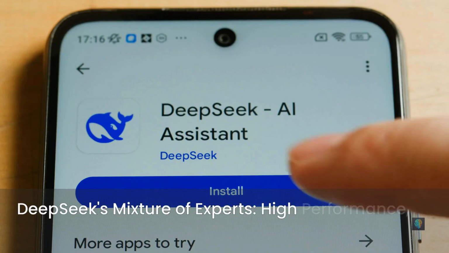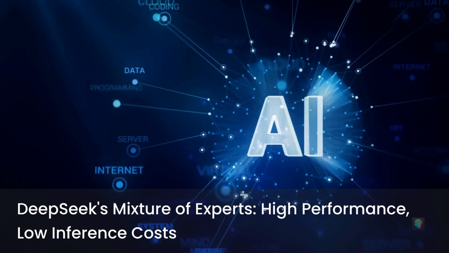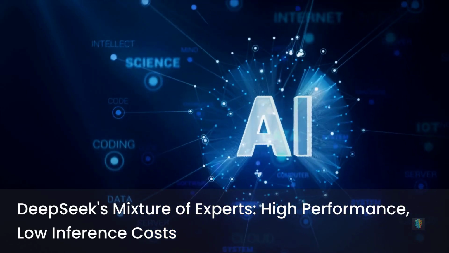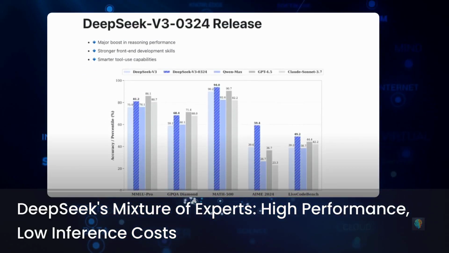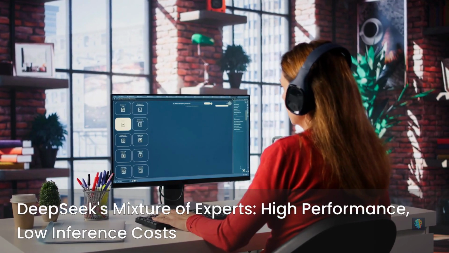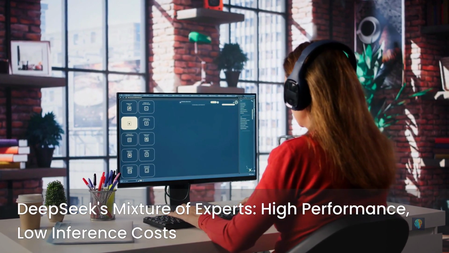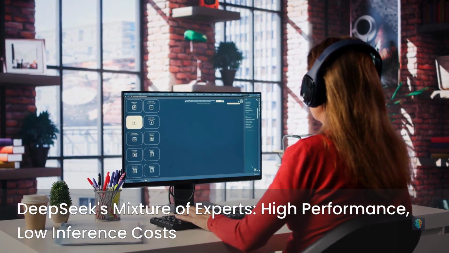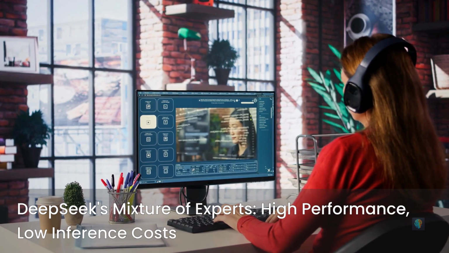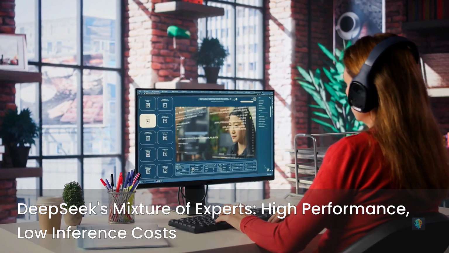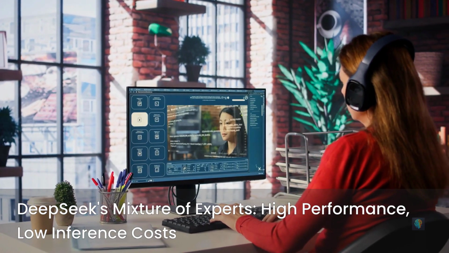And that's part of why DeepSeek is getting so much attention. The mixture of experts strategy allows the model to achieve high performance while keeping inference costs low. That means faster outputs, lower compute requirements, and wider usability, whether you're building a chatbot, coding assistant, or research tool. Here's a look at one of the reviews of DeepSeek's new model.